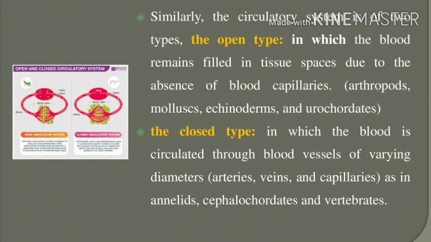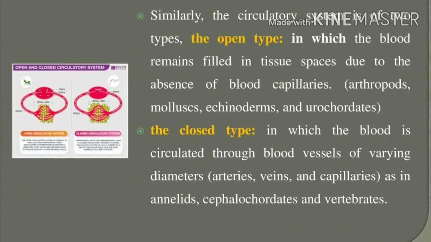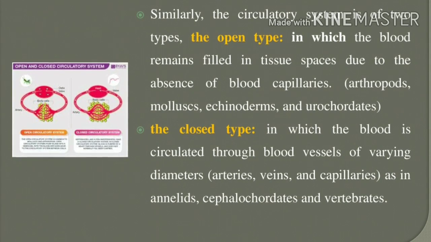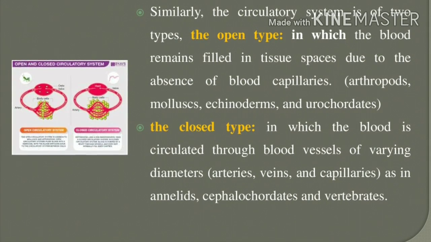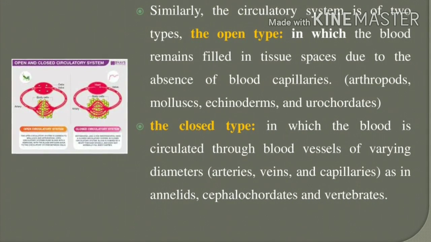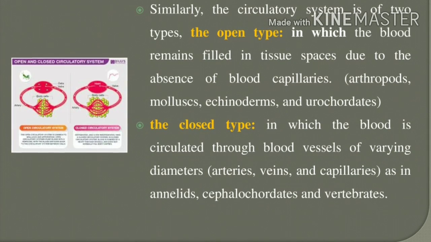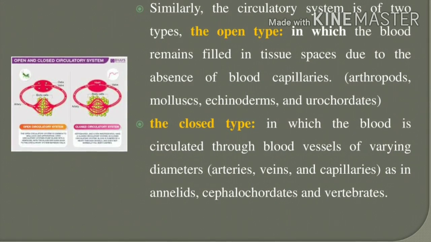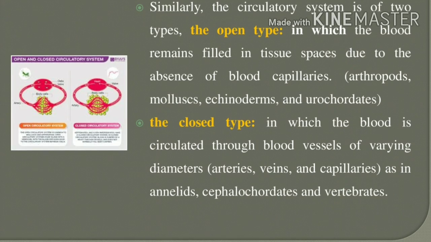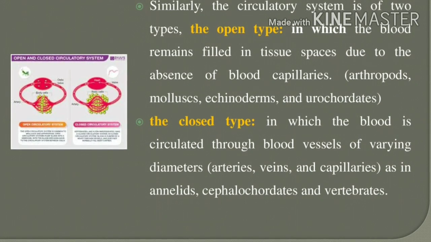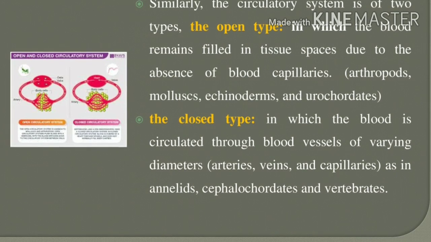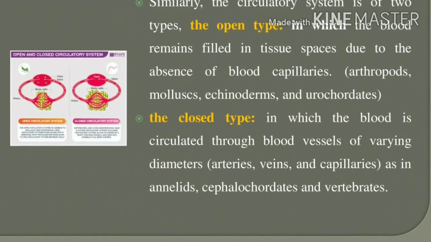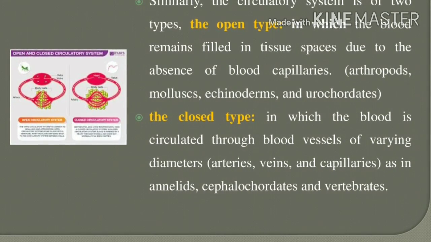What we have to study are two different parts in the organ system level of organization: one is the digestive system, another is the circulatory system. The digestive system is differentiated into complete and incomplete based on one opening or two openings, mouth and anus. And the circulatory system, based on the presence or absence of blood vessels, is differentiated into open type and closed type. Can you understand?